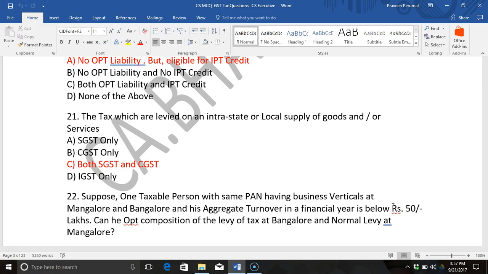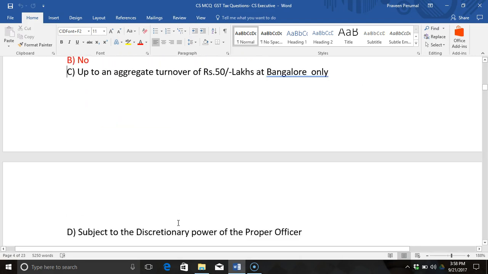Is it possible? No, it is not possible. Where is the restriction placed? Is it under normal levy or under composition? The restriction is placed under composition. According to composition rules, if a person is opting for composition tax, then composition tax must be levied on all his business verticals. So, he cannot opt composition for one particular vertical and go for normal levy for another business vertical. So, the answer is no.